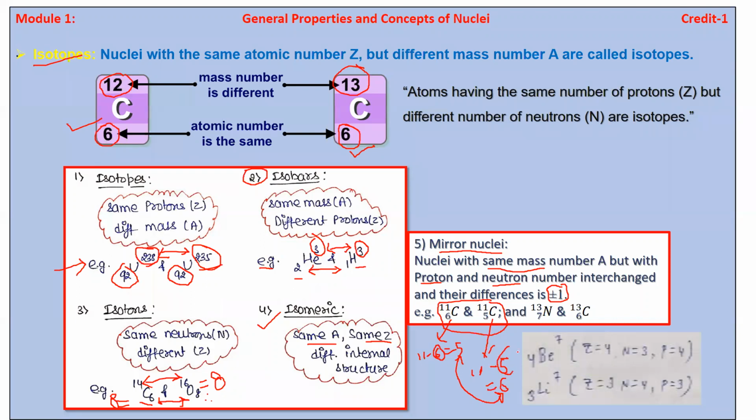In this case the proton is more and the neutron is less, but in the opposite direction the neutron is more and the proton is less. It means that mirror nuclei have the same number A but with proton and neutron numbers interchanged, and their difference is plus or minus 1.